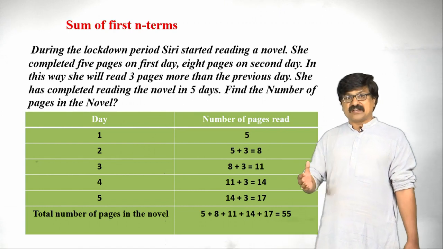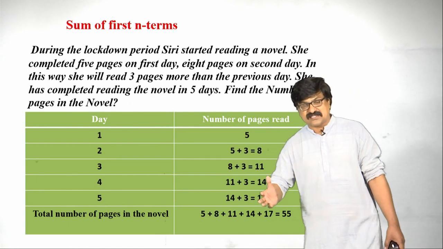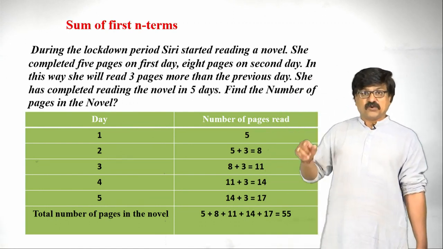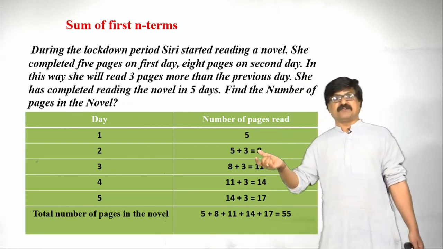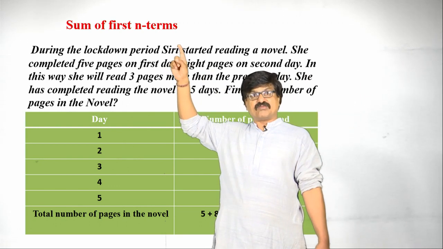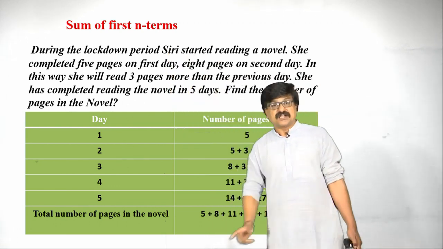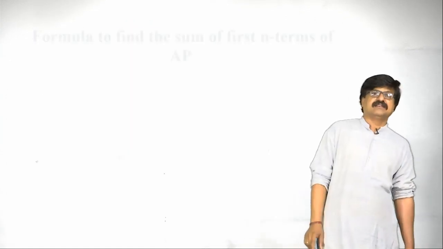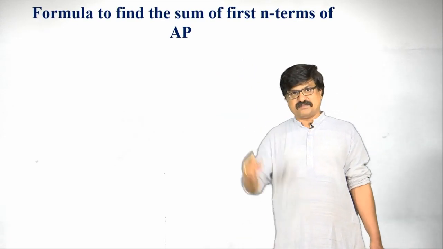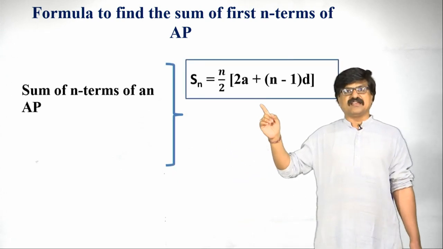If you add, we are getting a huge number, and writing the numbers and adding takes more time. So, in such cases, if you want to solve this kind of problem easily, we can find the formula for the sum of first n terms. So, what is that formula? Let us take the formula to find the sum of first n terms of an AP, that is very simple: